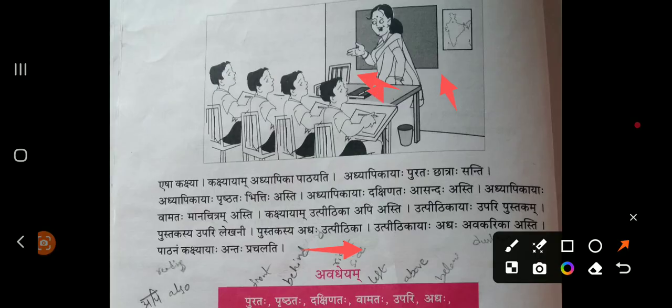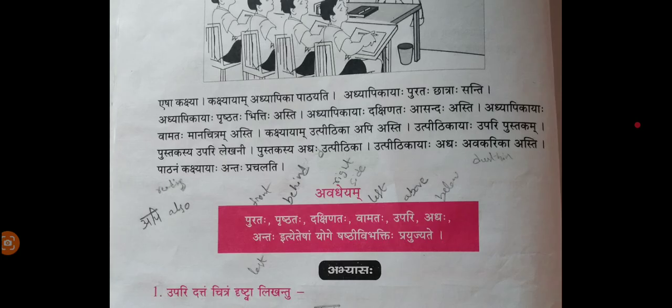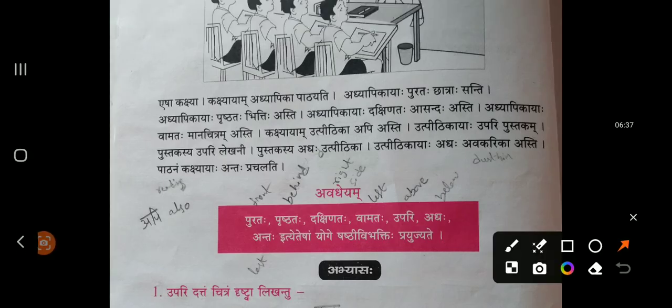Below the book table is there. That in reverse they are saying, just in order to make sure you are comfortable with Sanskrit. So vice versa, above the table pen is there, below the pen table is there. You are easily able to understand, right? So that's what they are trying to make you understand clearly. Above and below, how to use these words. Upari means above, adhyaha below, like this.